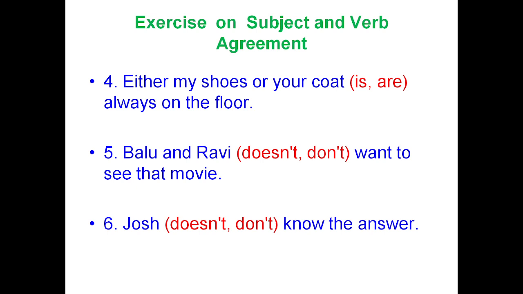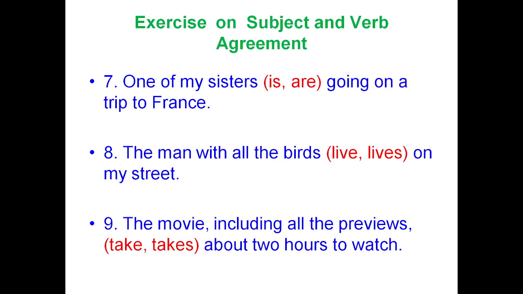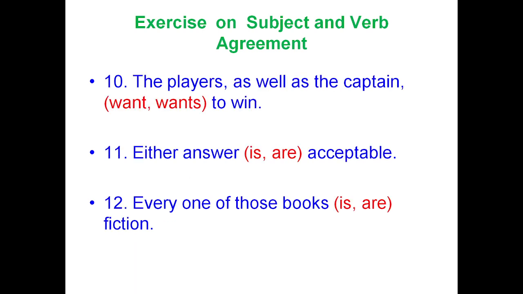Josh does not or don't know the answer. Here we are referring to only one person, so we apply does not know the answer. One of my sisters is or are going on a trip to France. The answer is is. The man with all the birds live on my street. Here we can see that two nouns are connected with with, but there is no comma. Hence we are making use of live, the plural verb, in the sentence. The movie, including all the previews, takes about 2 hours to watch. Takes. And the players as well as the captain wants to win.